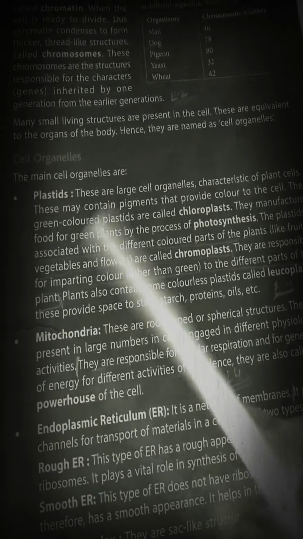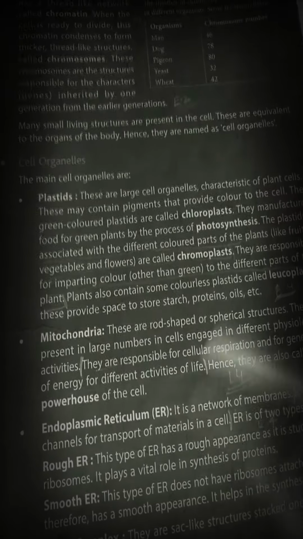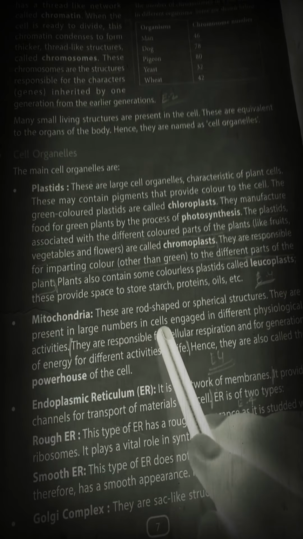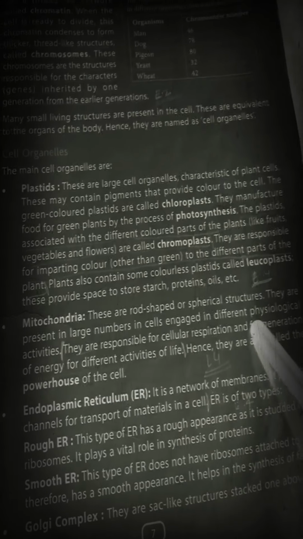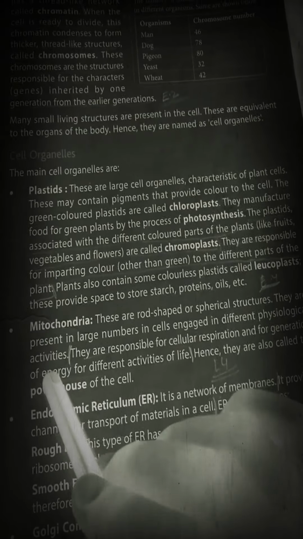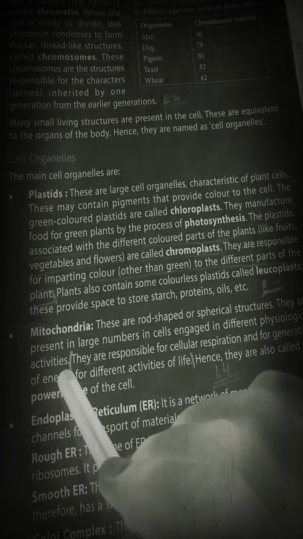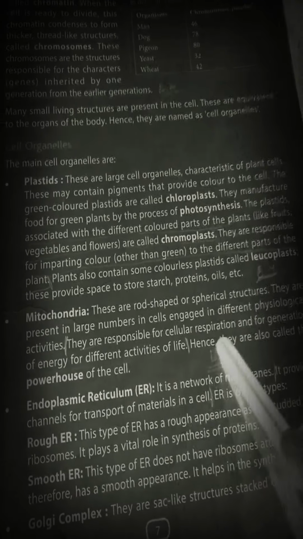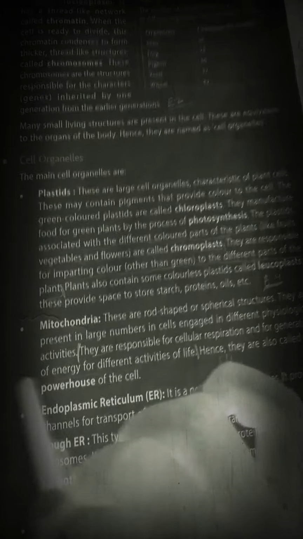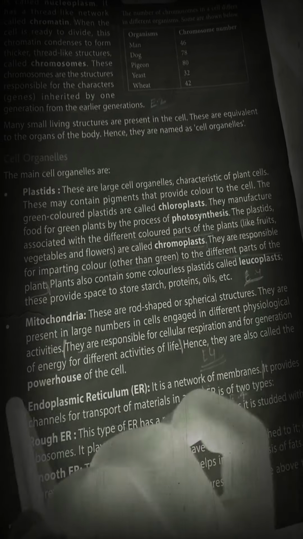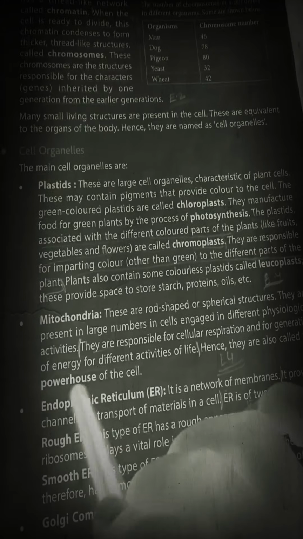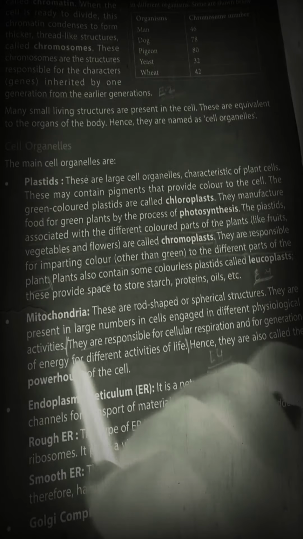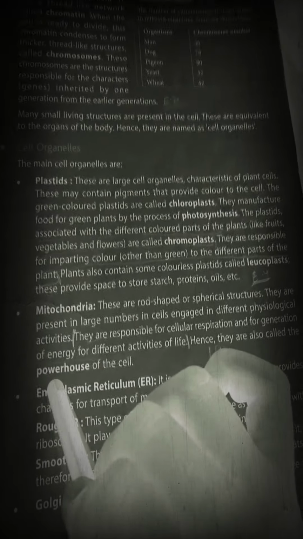Mitochondria is a rod-like structure present in the cell. It is involved in many physiological activities, such as cellular respiration. What is cellular respiration? Respiration through the cell is known as cellular respiration, and it generates energy. Due to this generation of energy, it is known as the powerhouse of the cell. All the activity of the cell depends on the mitochondria because it supplies the power, the same as a powerhouse which supplies electricity to our cities or homes.